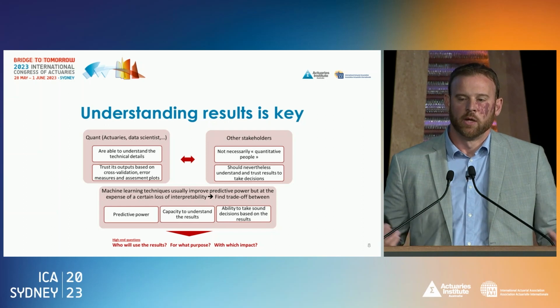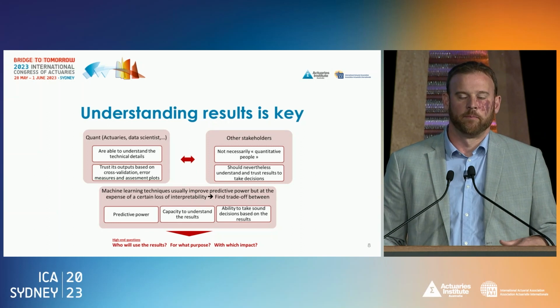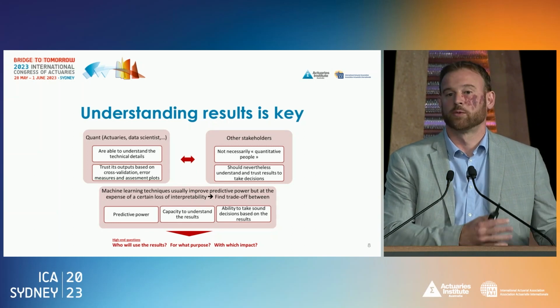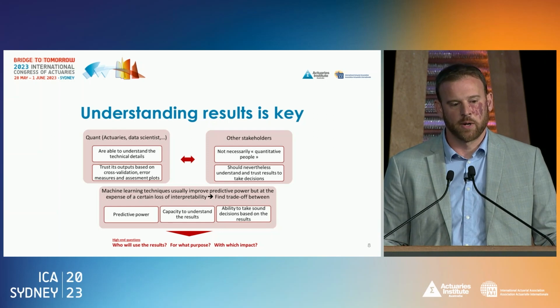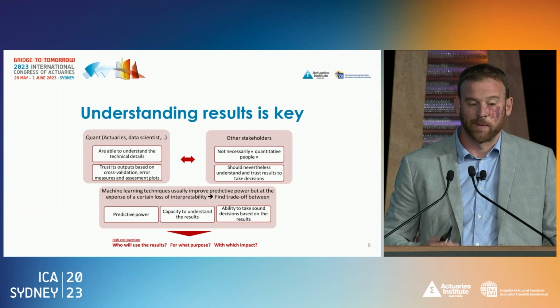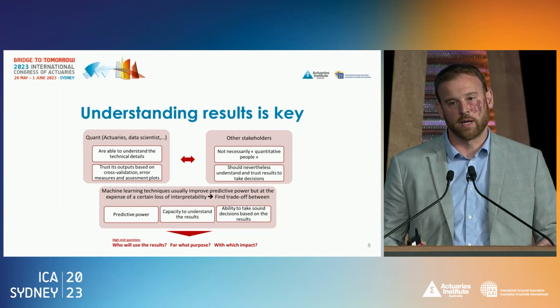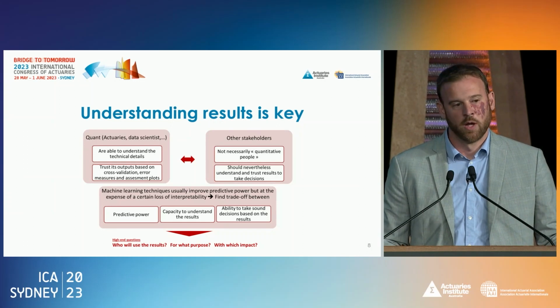And usually, you have to find a trade-off between three elements. The predictive power, of course. You want your model to be as predictive as possible, but you want also to be able to explain the result of this model and to be able also to take sound decisions out of this model.